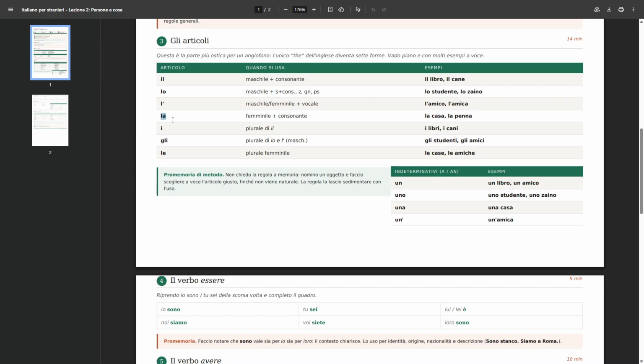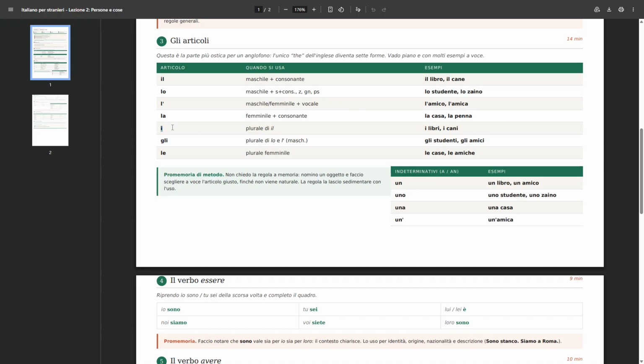Okay, then we have la. This other article is for feminine nouns, singular as well. We have seen only singulars for now. And they start with a consonant. So the same as il, basically, but for feminine nouns, la. Examples are, like we have seen, la casa, the house, the home, or la penna. This one is very similar to the English language. Guess what that is? Yeah, it is the pen. La penna, the pen. And penna is feminine.